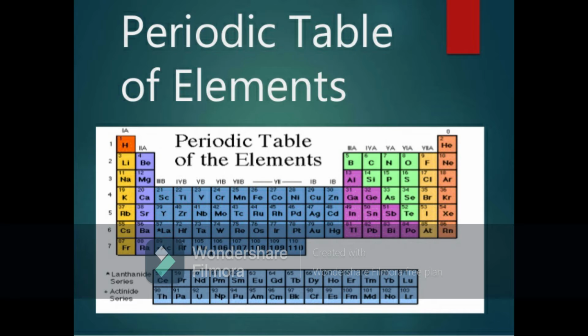That means when the elements are arranged according to the increasing atomic numbers, there is a periodicity in the electronic configuration of elements. The periodicity in the electronic configuration of elements leads to the periodicity in their chemical properties. For example, what is meant by periodicity? You can see here in the table, lithium, beryllium, boron, carbon, nitrogen, oxygen, fluorine, neon, all are in the same horizontal period. I told you, no?